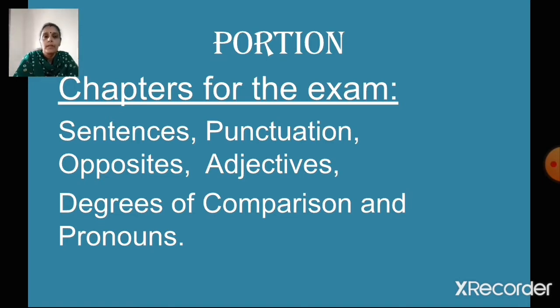So let's begin. As I mentioned earlier, read the question properly, understand what is being asked from you, and then click the answer. Right? Grammar part is also MCQ based. You will have options given to you. You have to select the correct option. But before selecting, read the question maybe twice or thrice and understand what is being asked from you and then click. Don't be in a hurry and don't click the wrong answer. Okay? So shall we begin with the grammar portion?